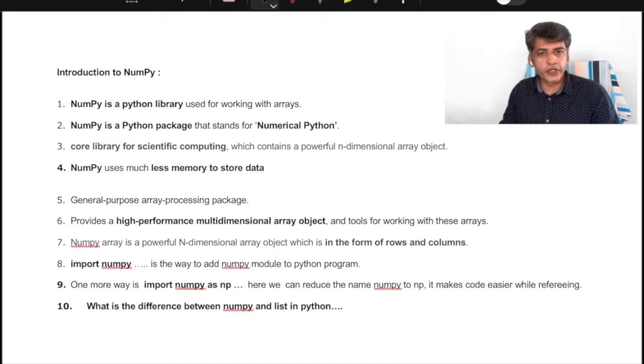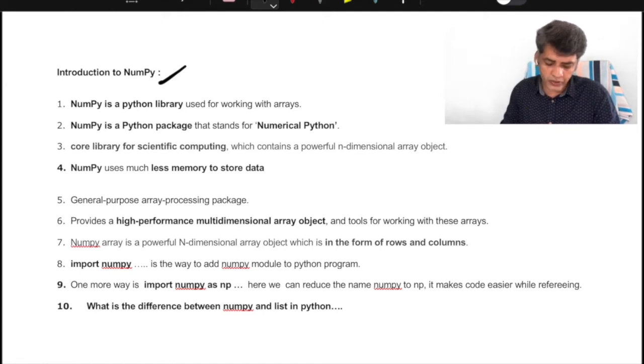Hi friends, in this video we are going to discuss the NumPy module in Python. NumPy is usually used to create arrays and to provide array operations in Python. We already have the list data structure in Python, which also provides array kind of operations, but NumPy provides a different set of operations, and at the same time it has many advantages over lists in Python.